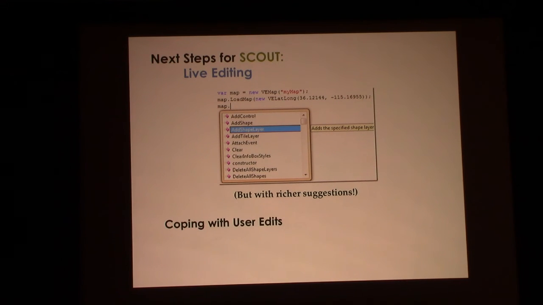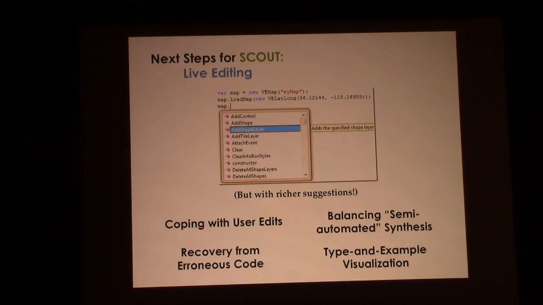But unlike type checking, which is actually really exciting for me, there's a whole bunch of hard engineering and theoretical stuff at play. In particular, for an IntelliSense engine, if you type in some stuff and then the user enters more stuff, you just type check because it's quick. Synthesis is not quick at all. And so we need to spend a lot of time thinking about how we can cope in the face of user edits and errors, as well as being able to visualize types and examples as we go through the program, and also integrating automated synthesis into it.